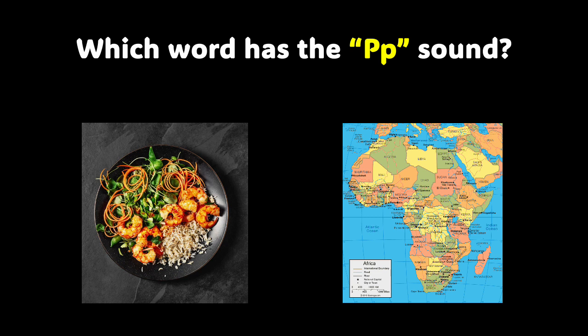All right, you have two pictures here. Look at them carefully and tell me which word has the P sound. Actually, both words have the P sound because you have shrimp and you have map. Shrimp and map both end with the P sound. We have one more slide for comprehension.